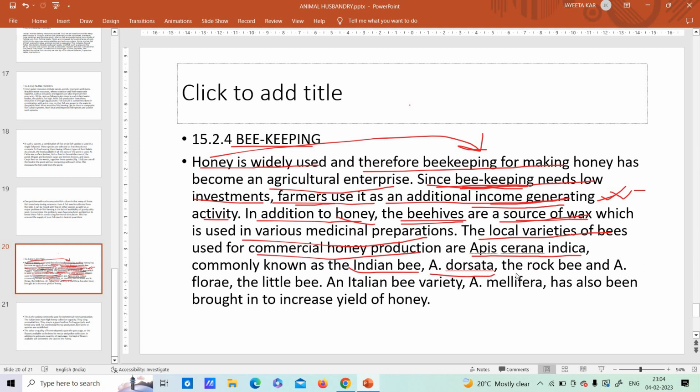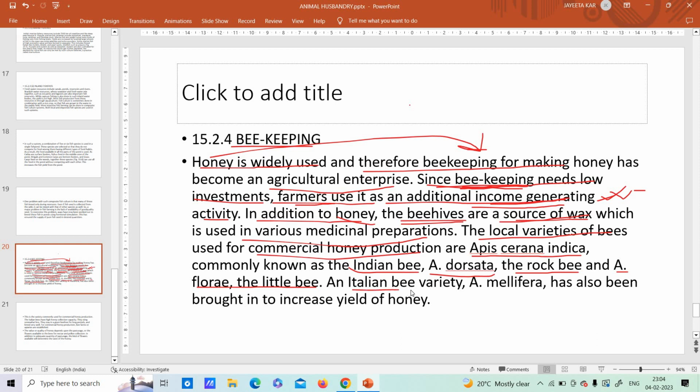That is called a rock bee, and Apis florea, that is known as the little bee. So which one is the Indian bee, which one is the rock bee, which one is the little bee? So you have to remember the names. Apis cerana indica is the Indian bee, Apis dorsata is the rock bee, and Apis florea is the little bee.